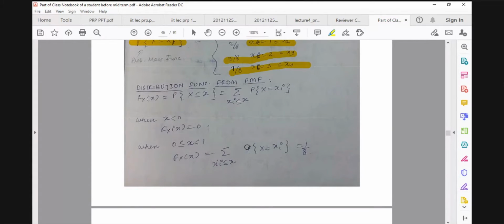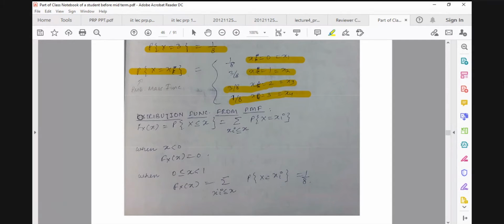Now, in the same example, if you want to calculate the distribution function from the probability mass function, I think it is enough for today. We will discuss this tomorrow.